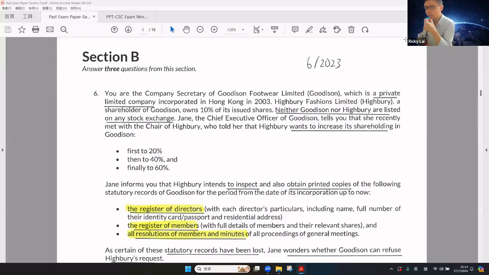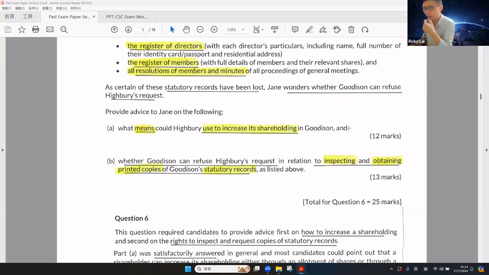Log 2023 June. Looking at the question requirements, 12 marks and 13 marks respectively, so that's 2 pages for each part of the question. Part A: please provide the means by which the company can increase its shareholdings in Goddessence. Very straightforward: some way to increase the shareholding for the shareholders. Part B: whether the company can refuse Hybrid's requests in relation to inspection and obtaining a printed copy of the statutory records.